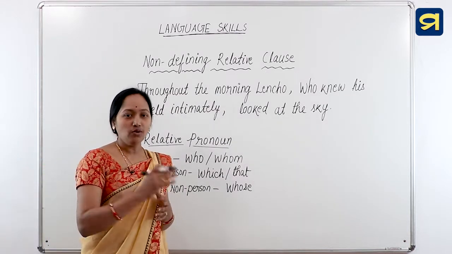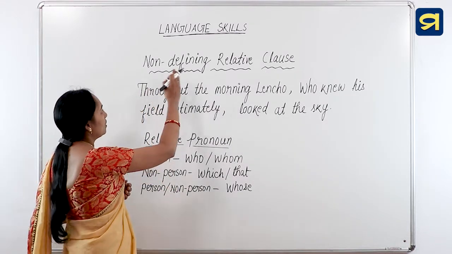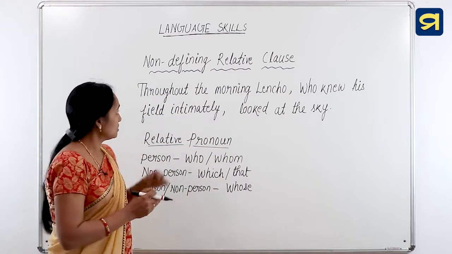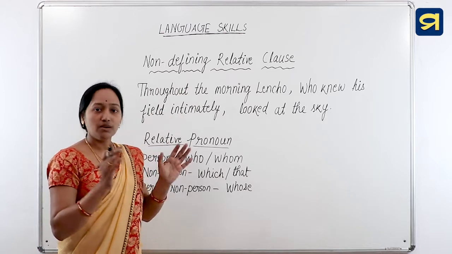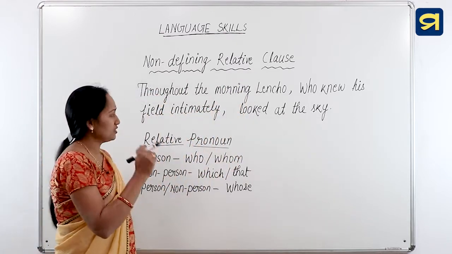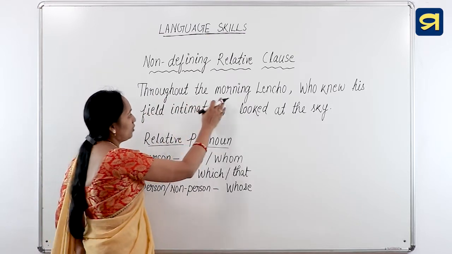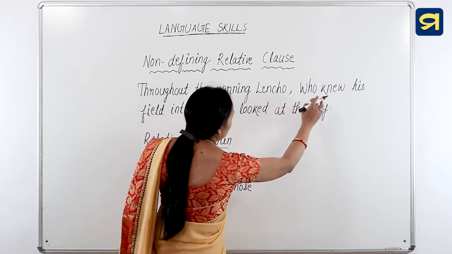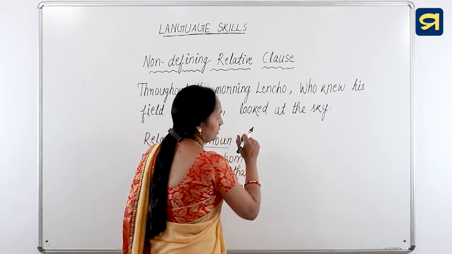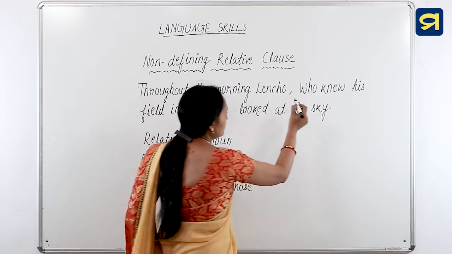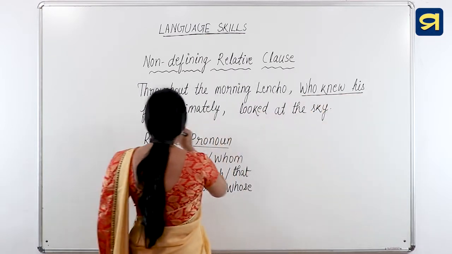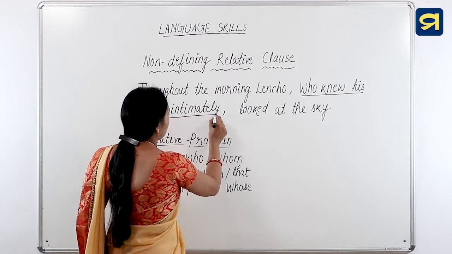Dear students, now let us discuss what is a non-defining relative clause. Okay? So before going to discuss non-defining relative clause, first let us know what is a relative clause. Take for example, throughout the morning, Lencho, who knew his field intimately, looked at the sky. Students, here is a relative clause: who knew his field intimately.